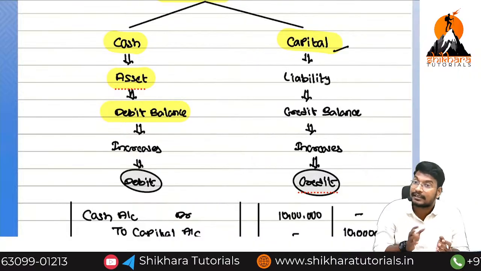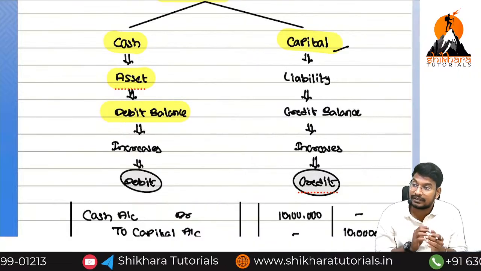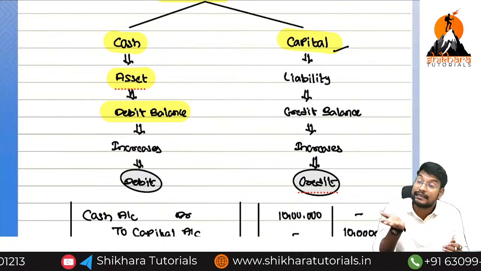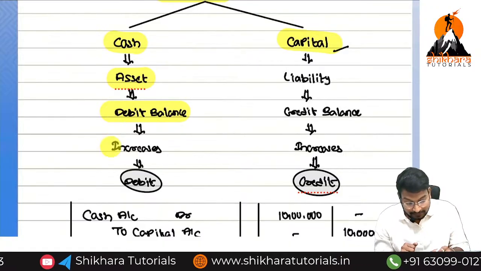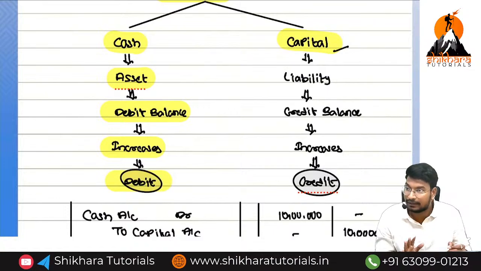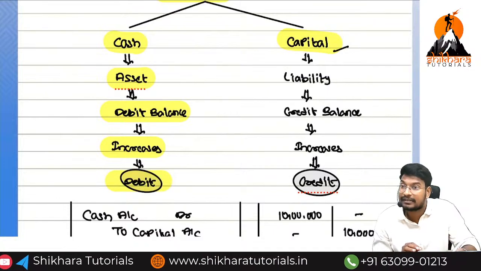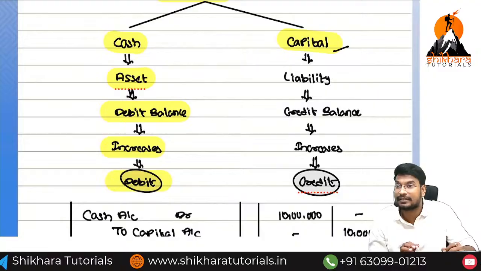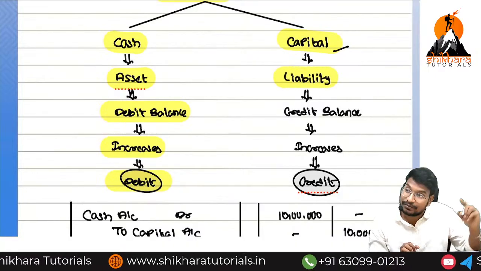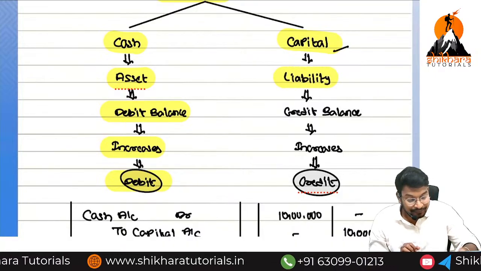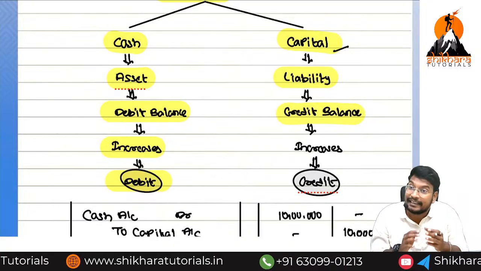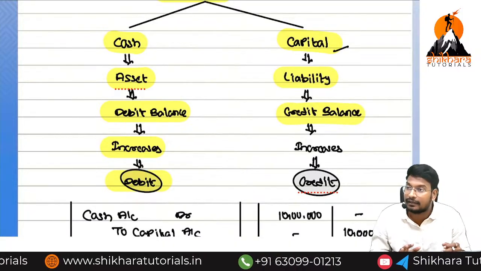Here, cash comes into the business or goes out? Comes in. Comes in means cash balance increases or decreases? Increases. For that reason, what we need to do? Debit. Next, capital means asset or liability or income or expenses? Liability. Liability, which balance? Credit balance. So credit balance. Liability created, liability repaying.